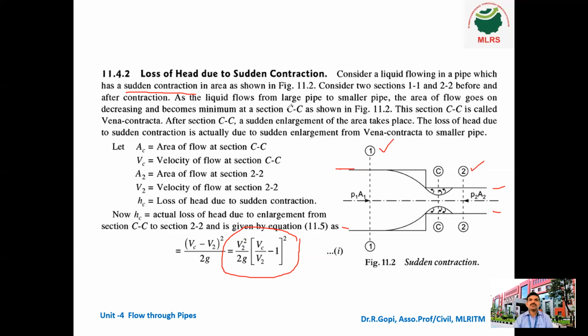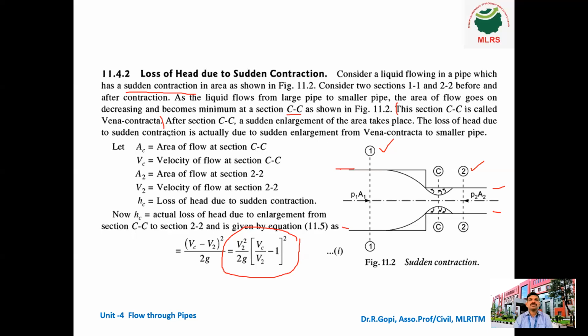As the liquid flows from larger pipe to smaller pipe, the area of flow goes on decreasing and becomes minimum at section CC. So the area of flow is minimum at this point. That point is called vena contracta. So this section CC is called vena contracta. After section CC, a sudden enlargement of the area takes place.